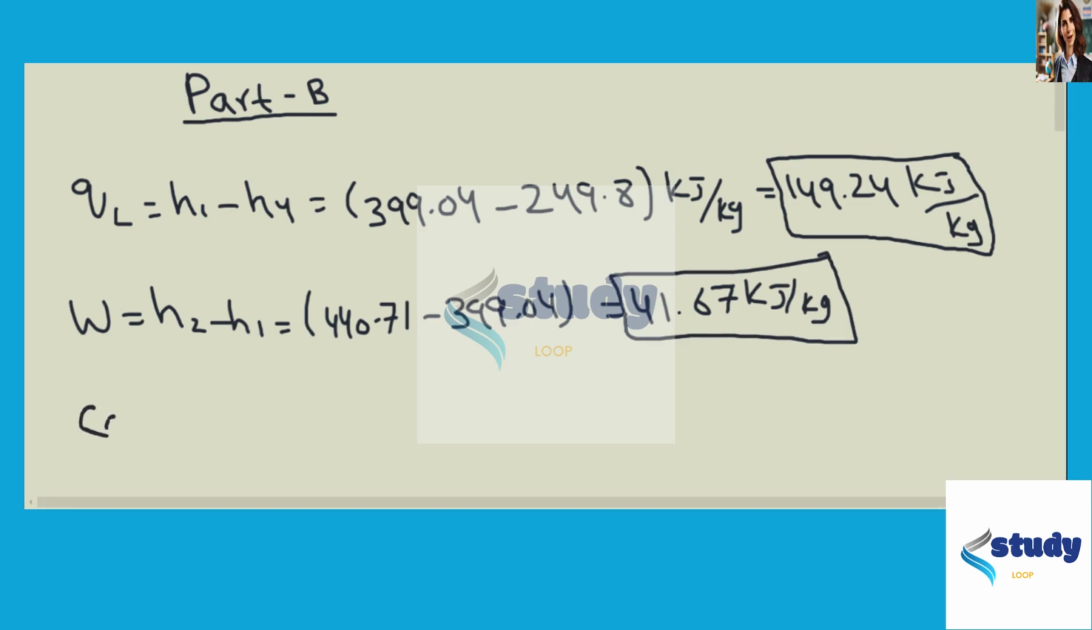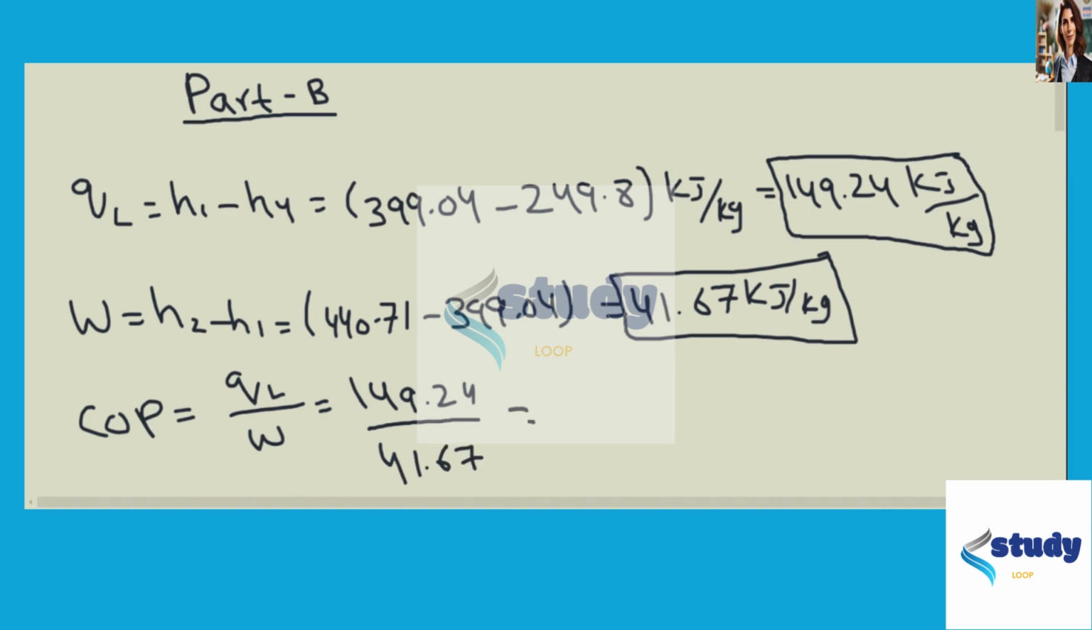Now we will find COP, which is equal to heat removed divided by work input. So we'll substitute the values: 149.24 kilojoule per kg divided by 41.67 kilojoule per kg. When we solve this, we get COP in this case is equal to 3.58.